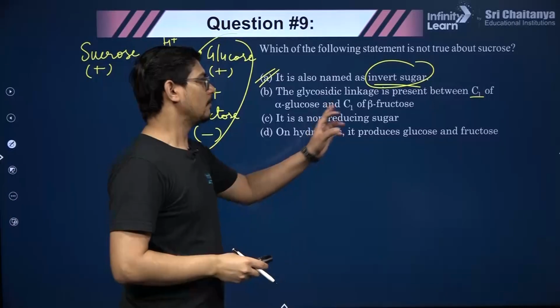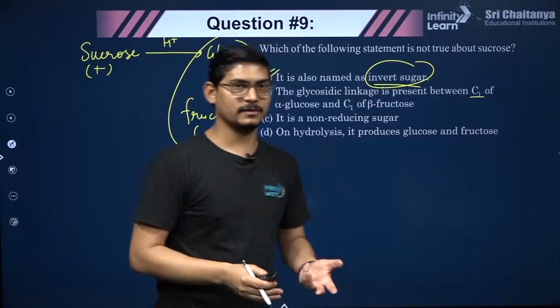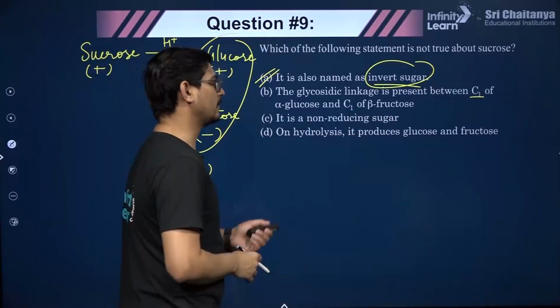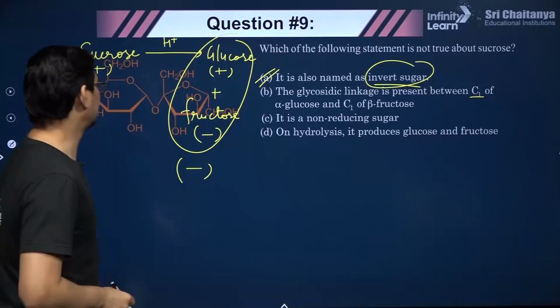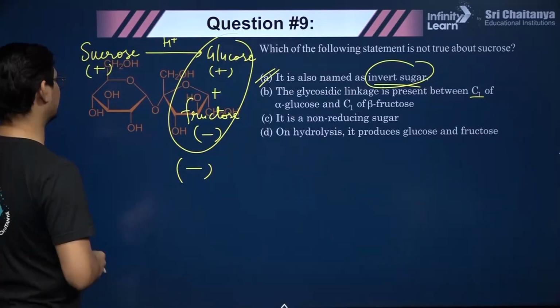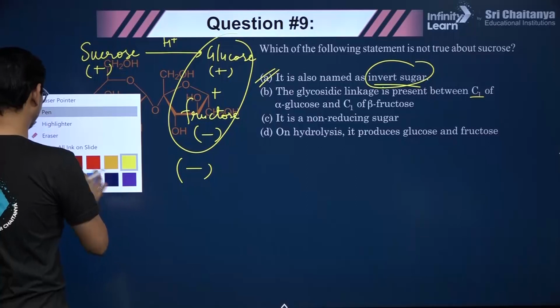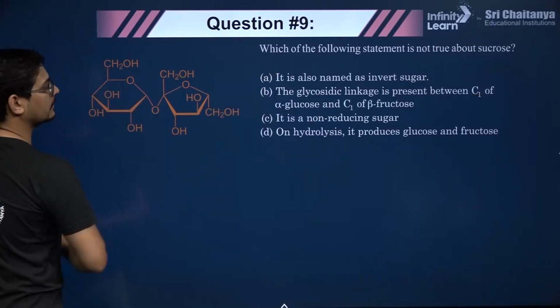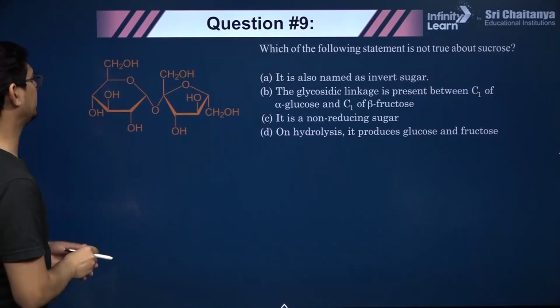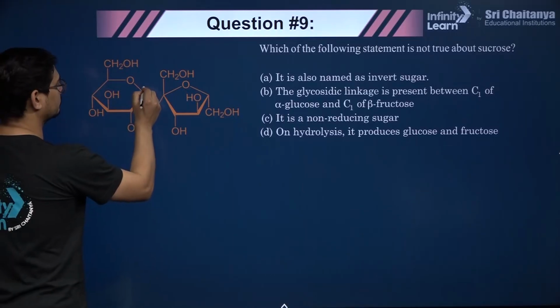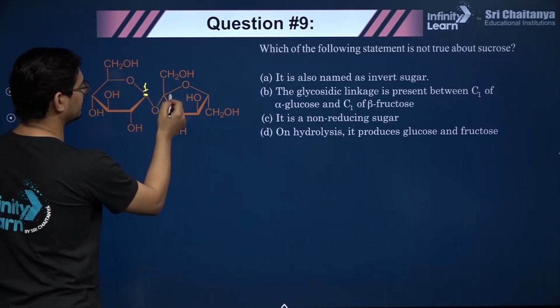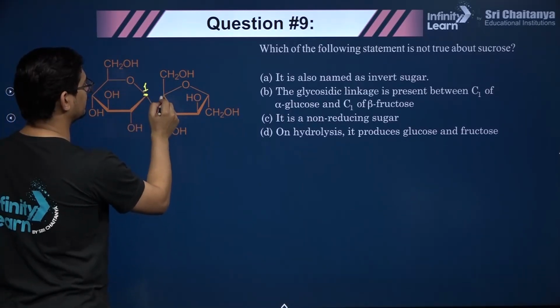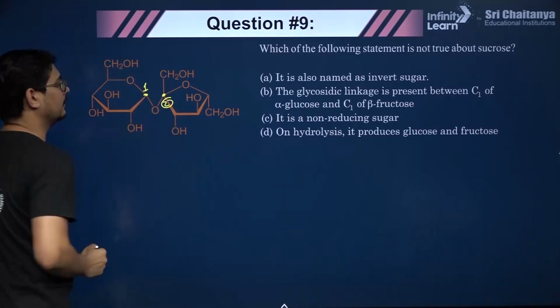But fructose does not have a carbonyl group at carbon 1, it has it at 2, right? Let me show you the structure. So you can see that this is C1, but definitely this is not C1, this is C2 of fructose.